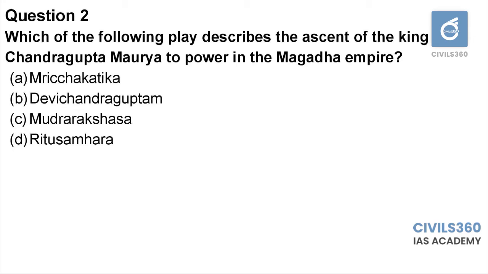depicts the ascent of Chandragupta Maurya with the help of Chanakya to the power in Magadha Empire. It is the start of Mauryan dynasty as well. It is a very important book. You have to be aware about it. The author of Mudra Rakshasa is Vishagadatta. He lived during the Gupta period. Second question, option C is the answer.